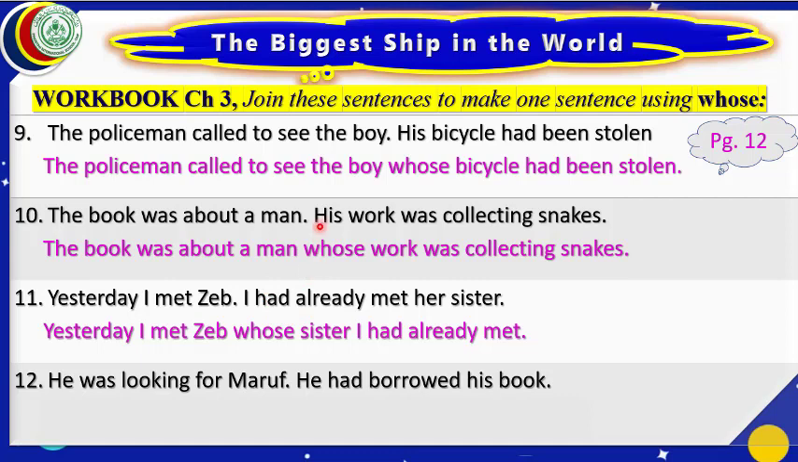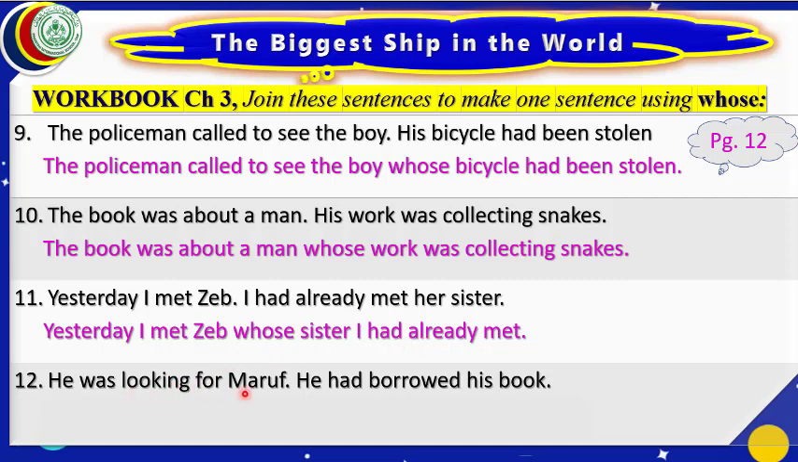In all other sentences, we change this his into whose, and no change was made other than this. But in this sentence, to keep it meaningful, we shall write it, yesterday I met Zaib, whose sister I had already met. We have done this method in an exercise in our book.